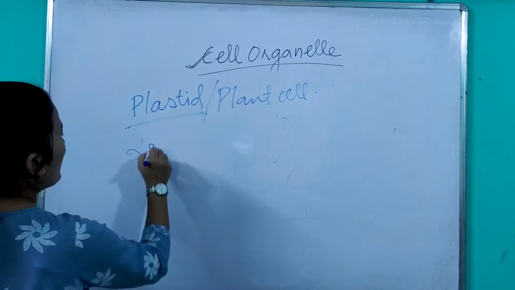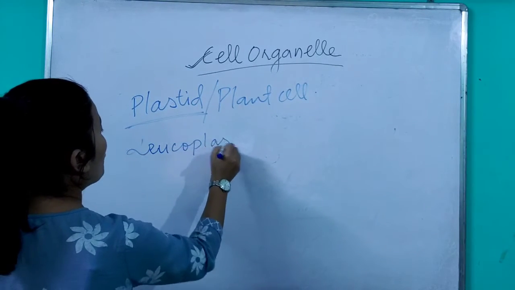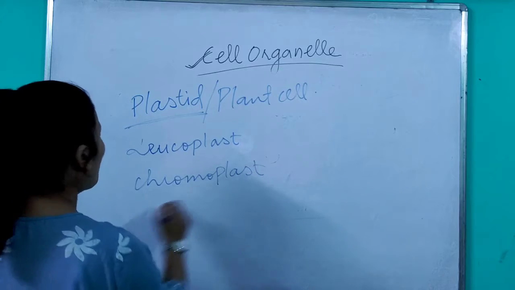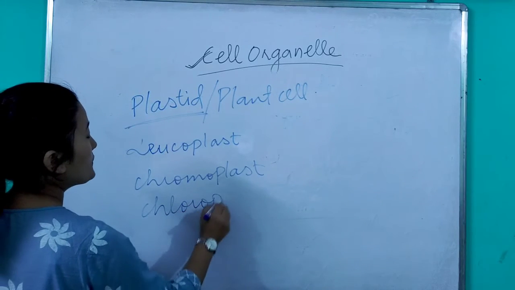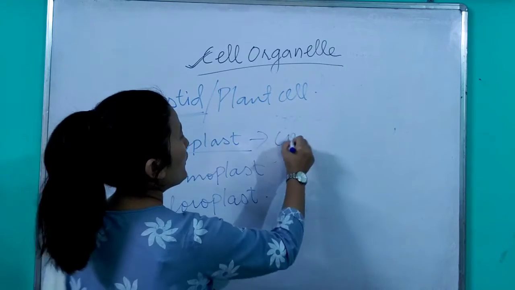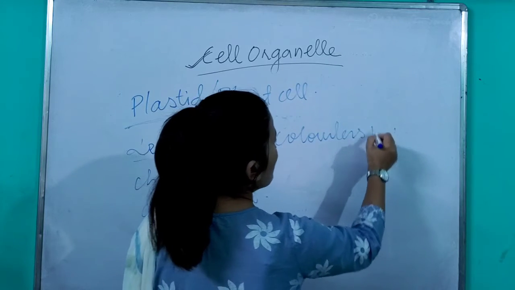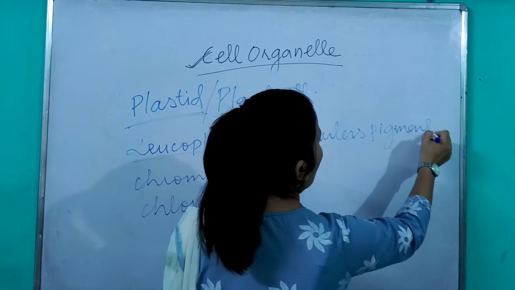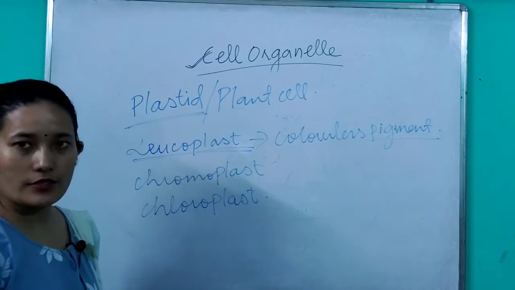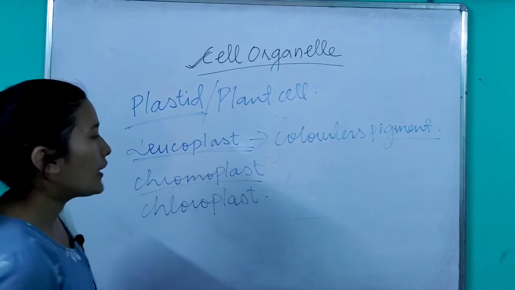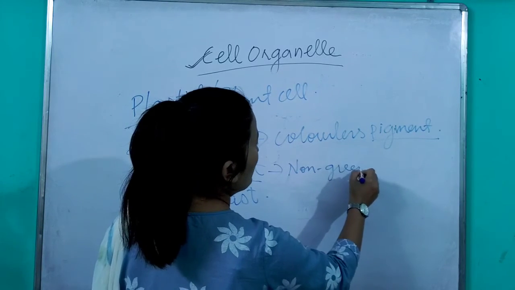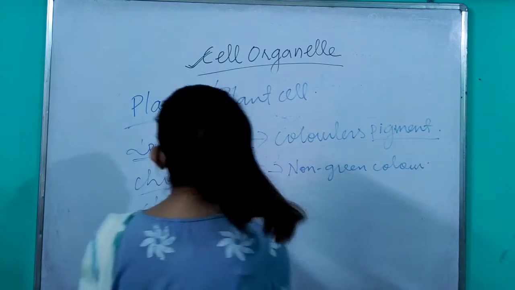So you have leucoplast, then you have chromoplast, then you have chloroplast. These are the different types of plastid. Now leucoplast consists of colorless pigment. The starch in a potato is because of the presence of this particular pigment called leucoplast. Now chromoplast: other than green, the non-green color is imparted by this chromoplast.